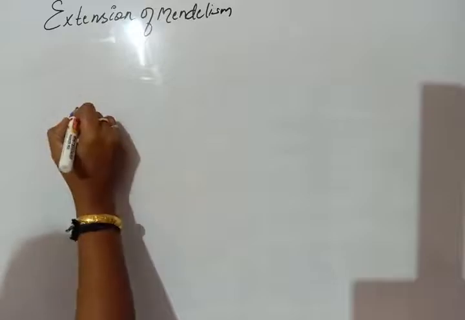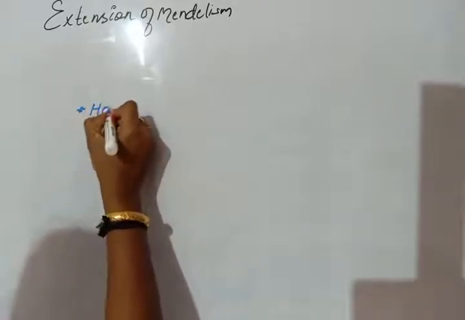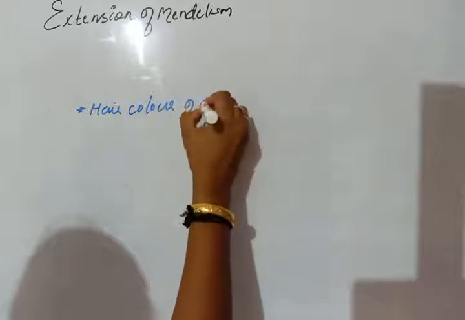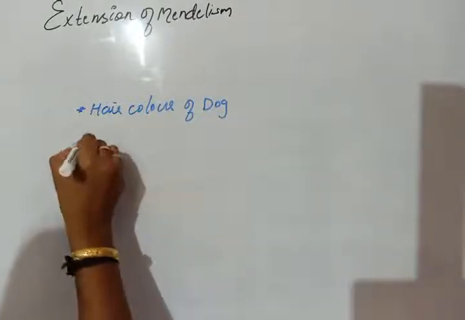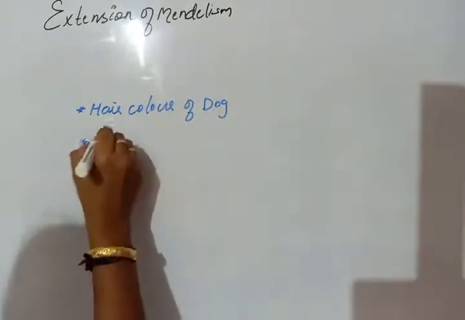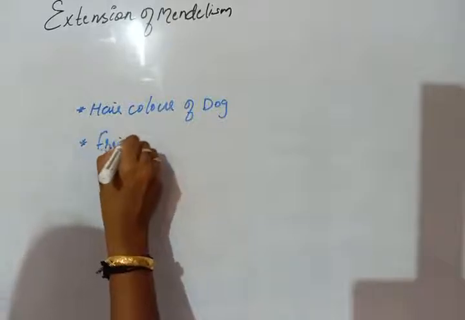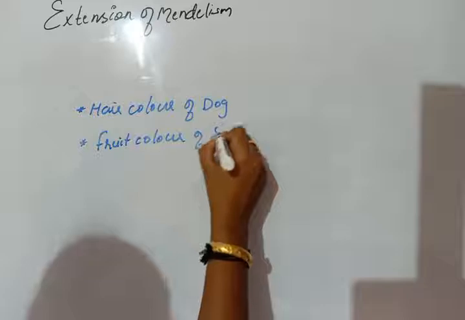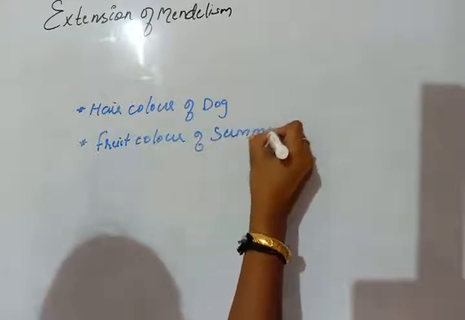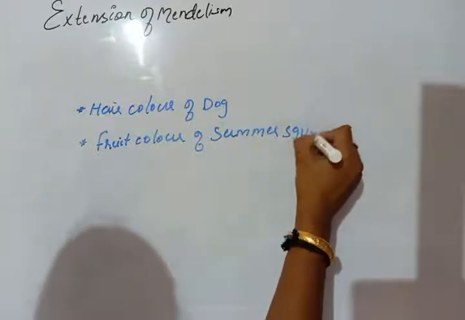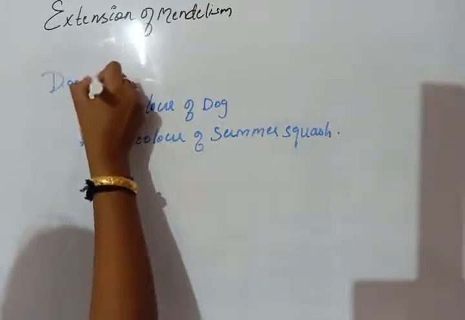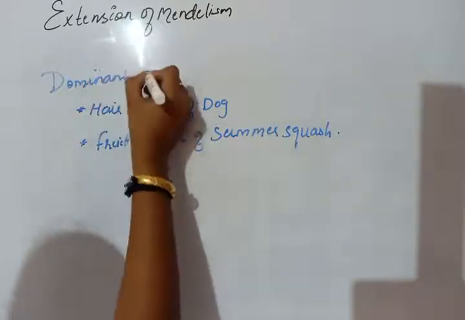So first one, hair color of dog. Then next one is fruit color of summer squash. So these are the examples for dominant epistasis.